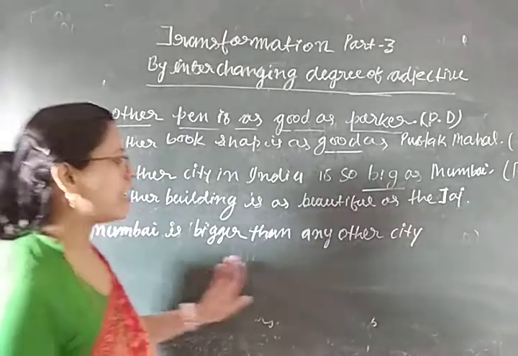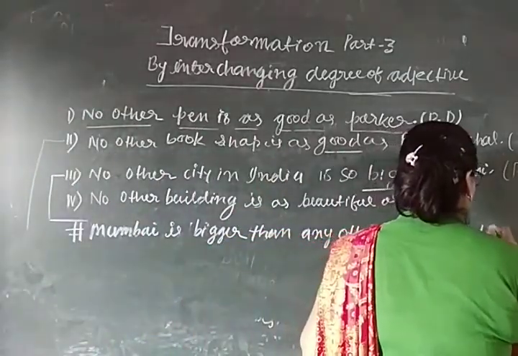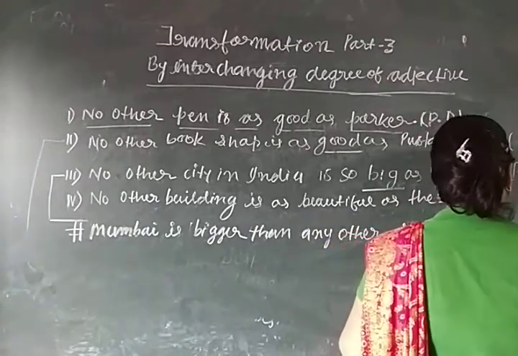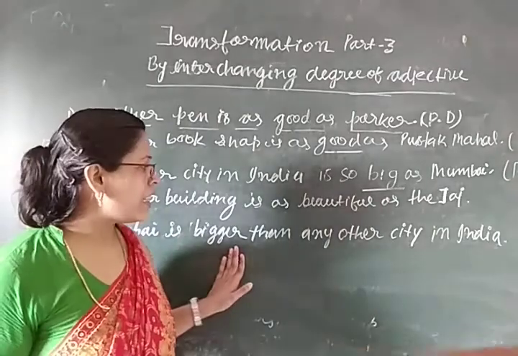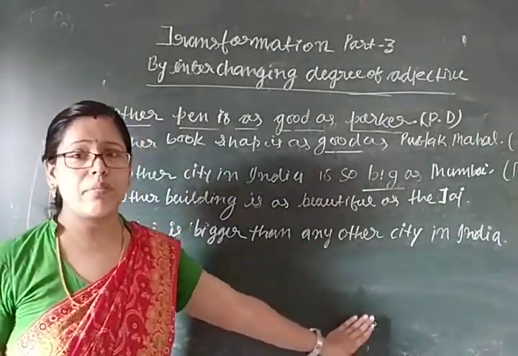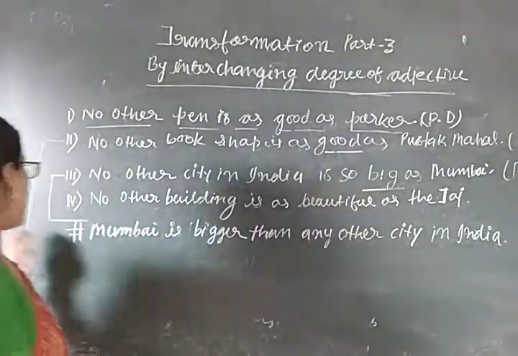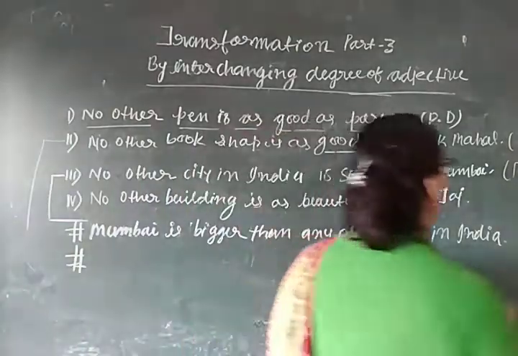Mumbai is bigger than any other city in India. Alright. Mumbai is bigger than any other city in India. This is an example of comparative degree.